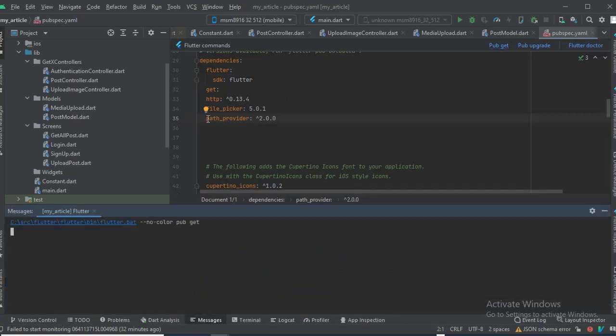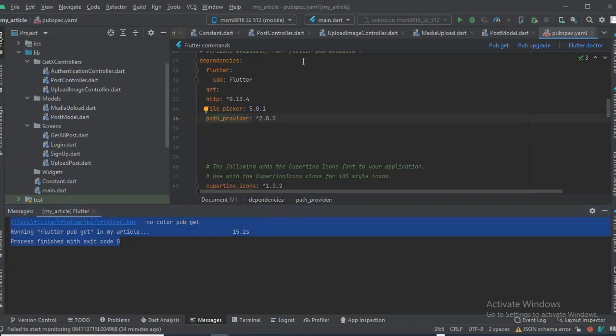This path provider is gonna help us get the path to a directory and store the files we compress. We have to run pub get and we are waiting for it. Okay, so it has successfully installed the path provider.